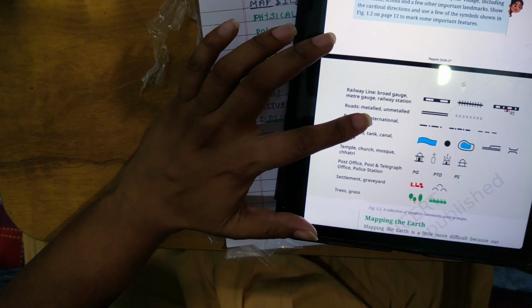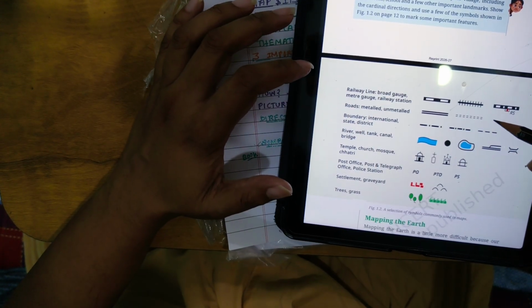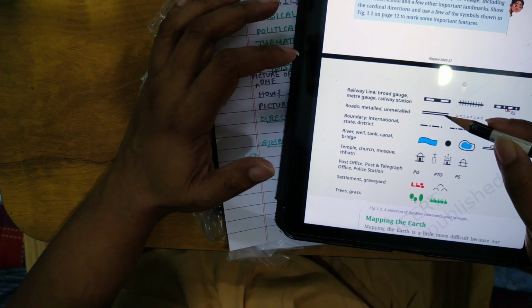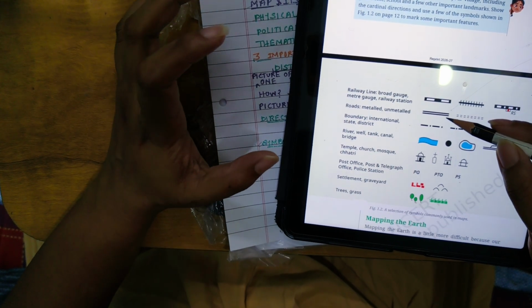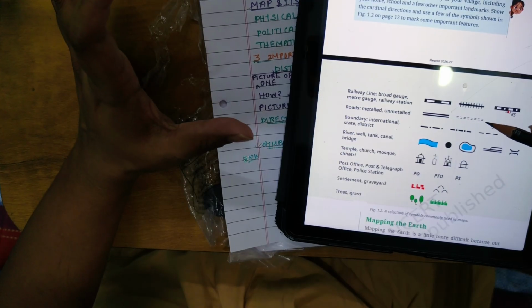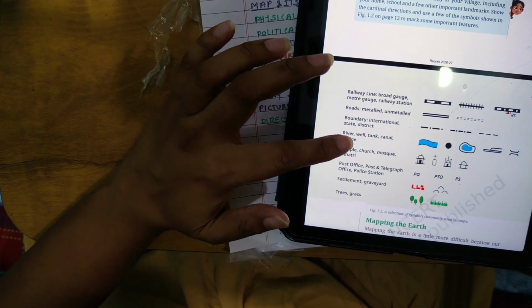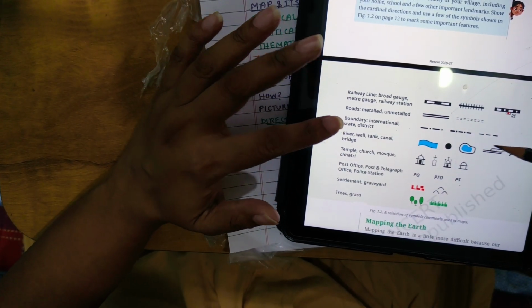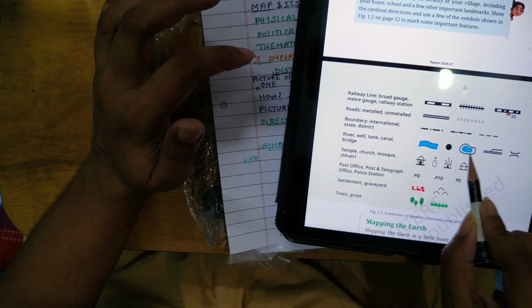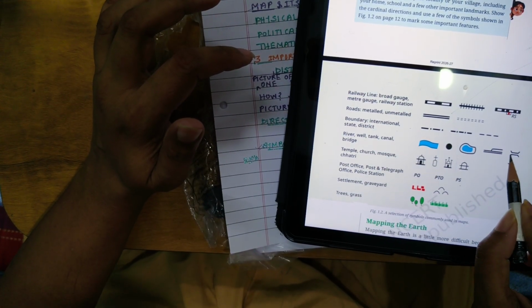And the road, metalled and unmetalled, is also shown. Metalled means two black lines, and here there is a very light line. And that is international, state and district, then the river, oil tank, shown in blue, and the bridges.